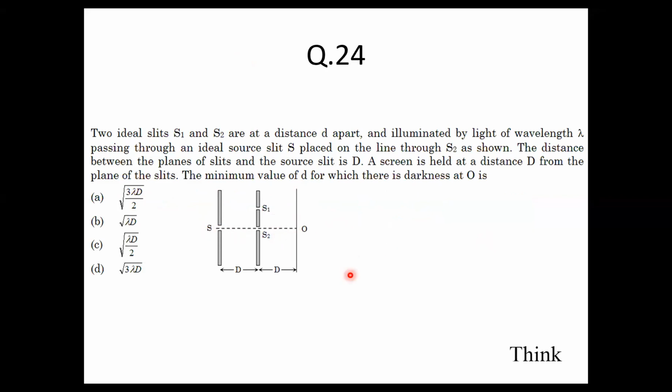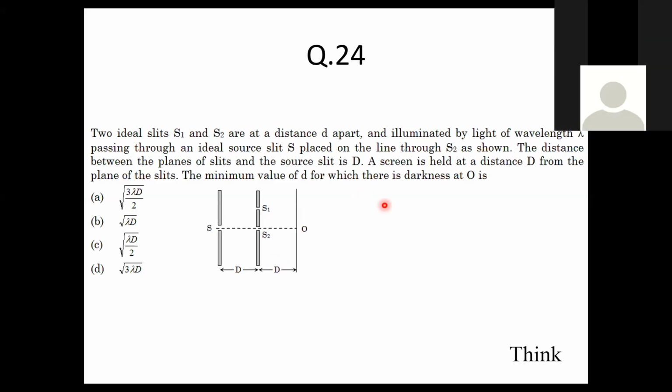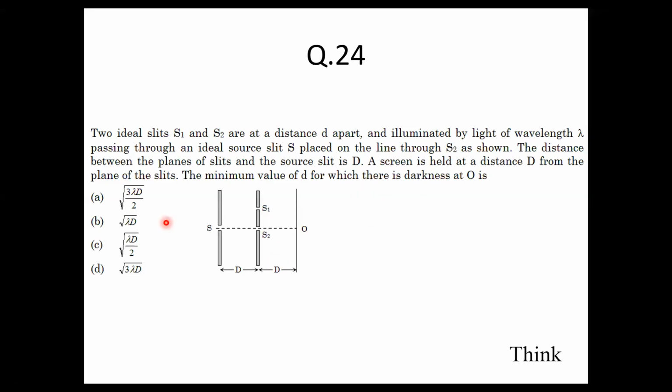The distance between the planes of the slits and the source is D. A screen is placed at a distance D from the plane of the slits. The minimum value of small d for which there is darkness at this point O will be... Please read the question again and tell me what will be the answer.